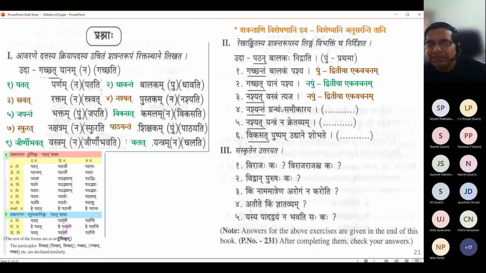See, always when you see an m it doesn't make it Napumsaka. It could be a Dvitiya vibhakti of a Pullinga. So you have to look out. Look at Samikaraya, look at everything that will hint us. Samikaraya means make it proper.